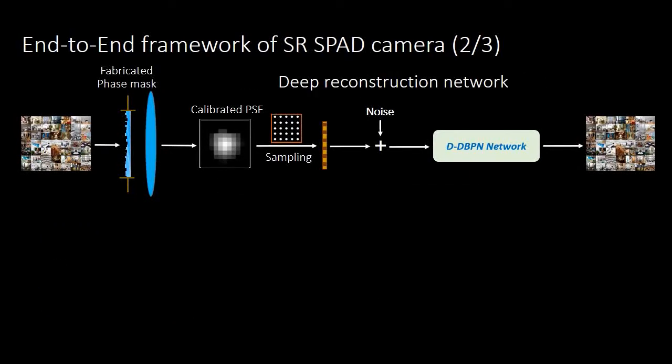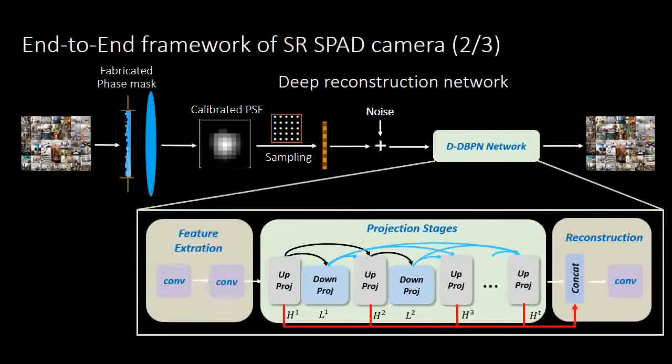Specifically, the network is composed of three main parts: initial feature extraction, which is composed of two convolutional layers, back projection stages, and a convolutional layer. As the reconstruction step, it introduces an iterative error correcting feedback mechanism to characterize the features in previous layers. The back projection from the high-resolution domain to the low-resolution domain addresses the mutual dependency.